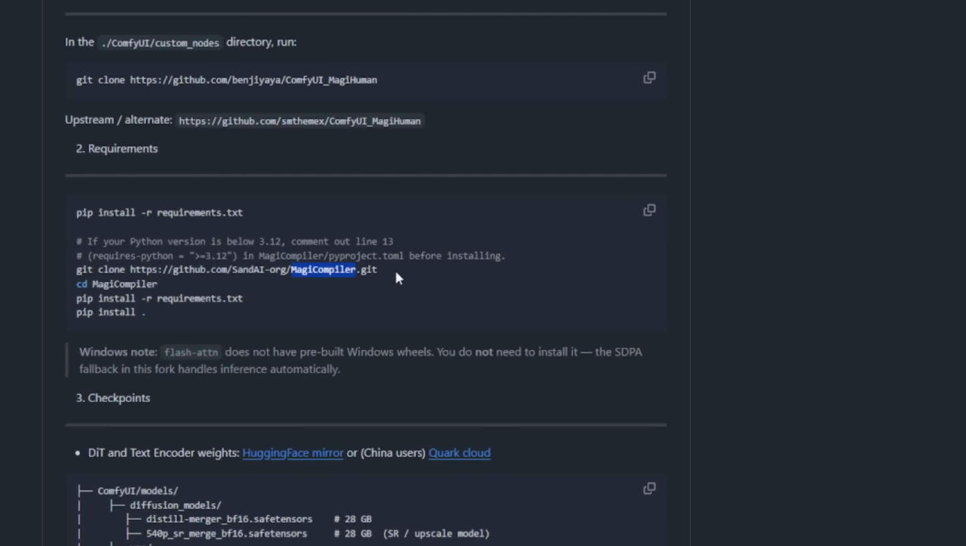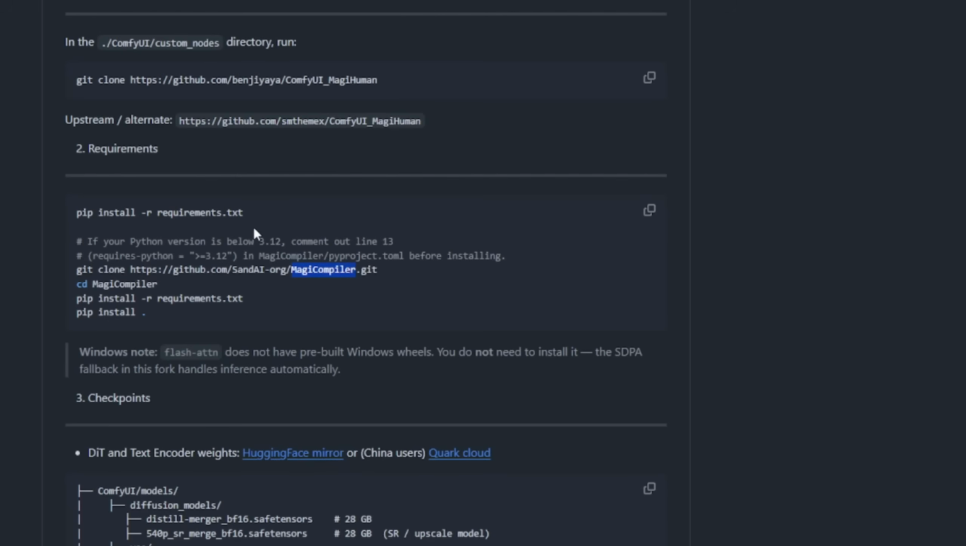Big heads up, Python versions matter. If you're below 3.12, you'll need to configure the make compiler PyProject files to match your version. Let the compiler know you're on an older Python. If you're on 3.12 or above, you're good to go. No config needed. During pip install, Windows users hit a snag.